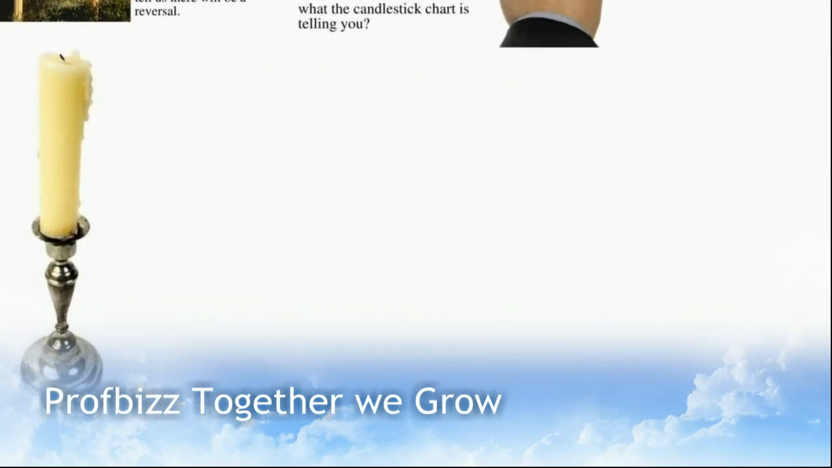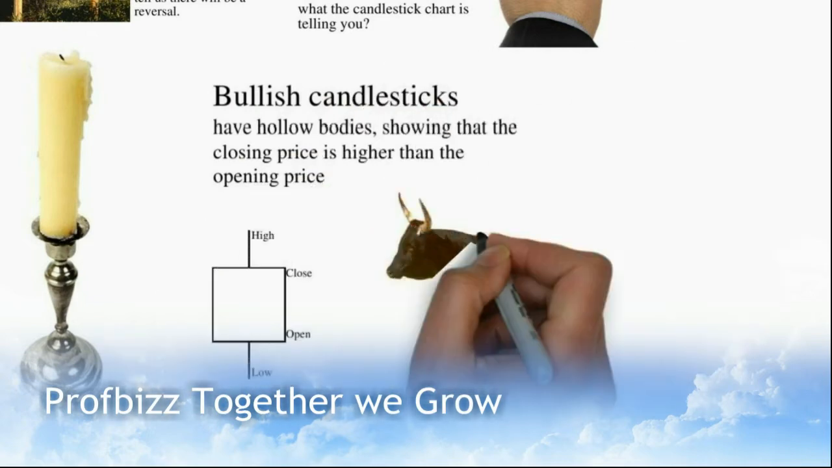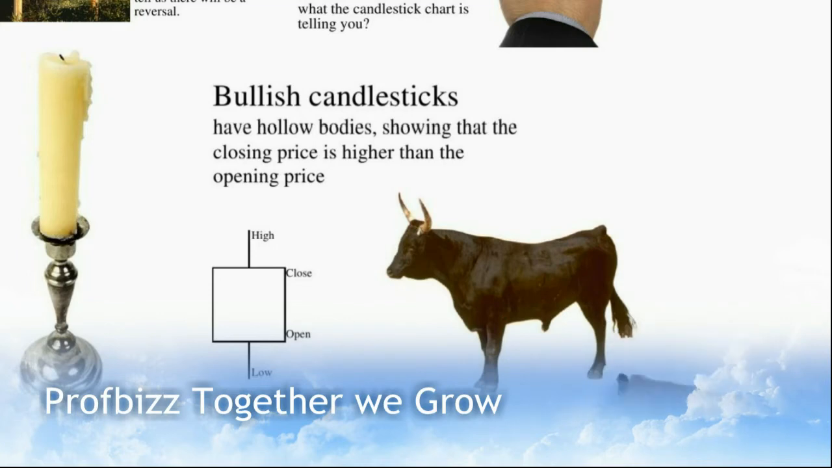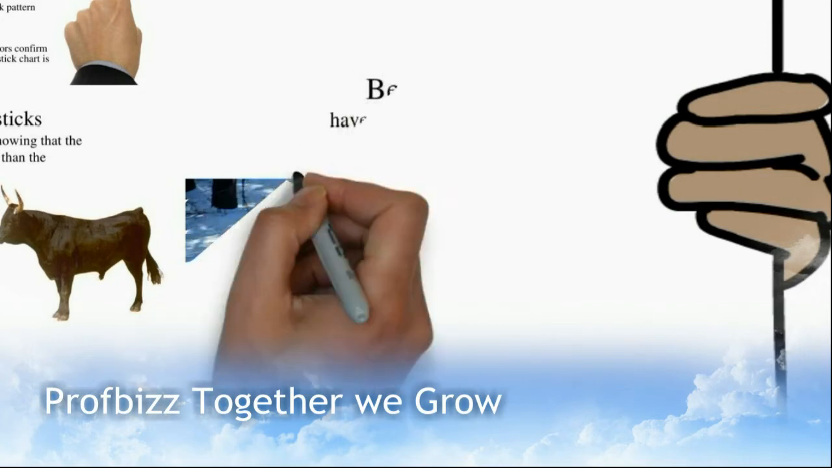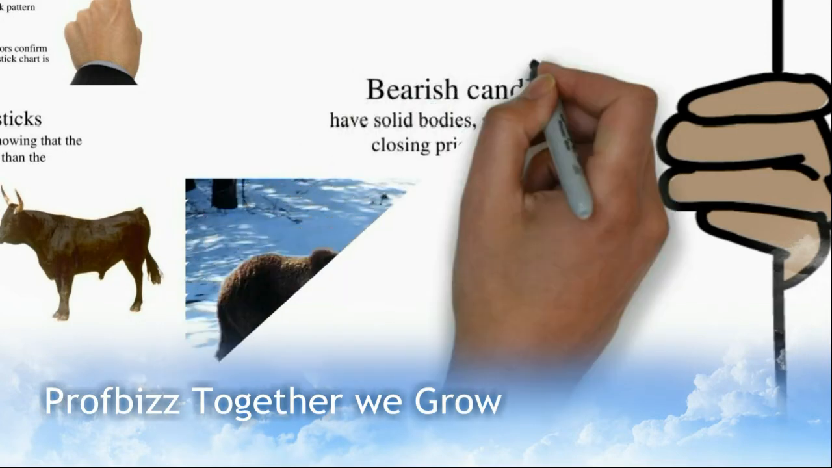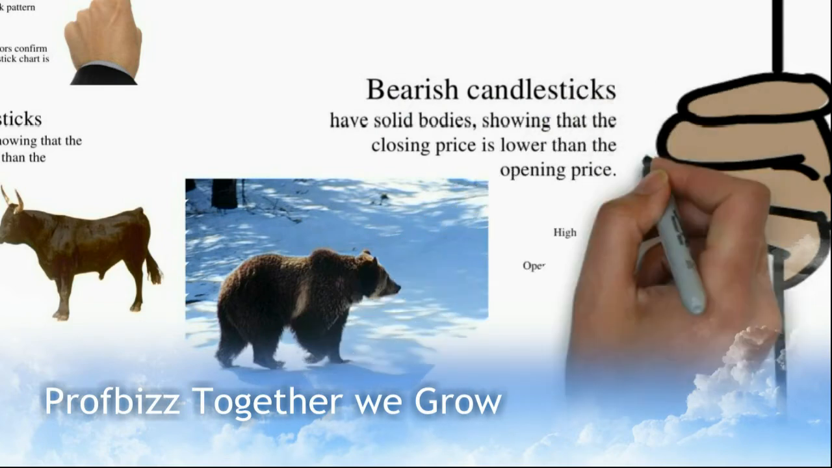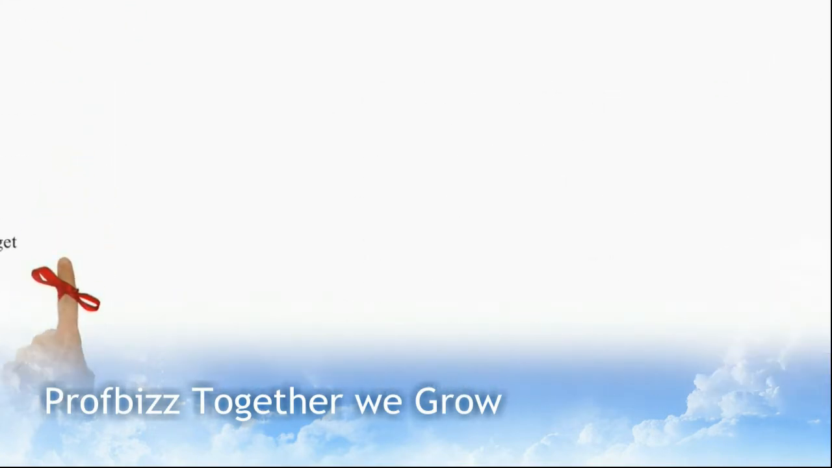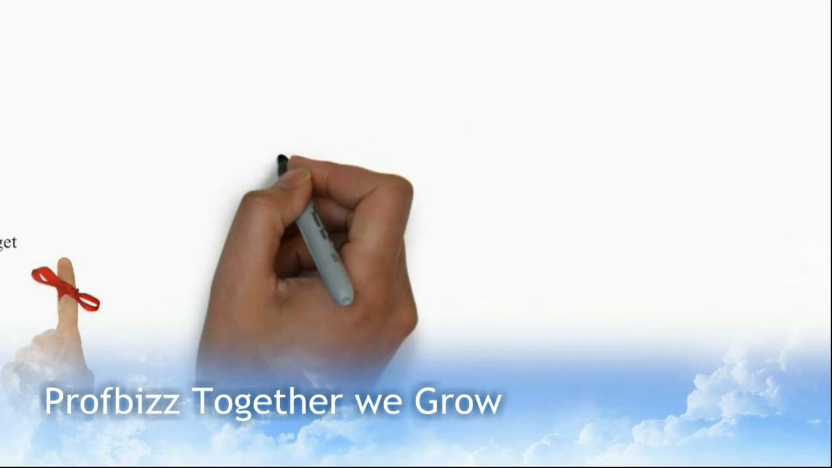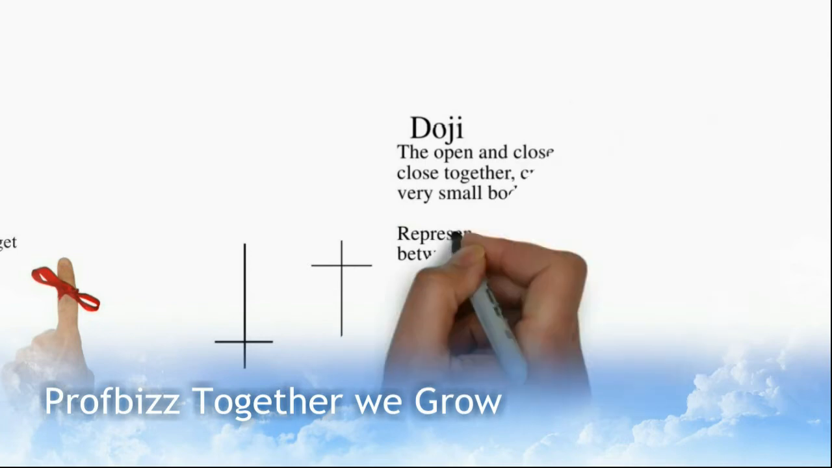Now, what is a candlestick? A candlestick has three major parts. It has a real body, which is a rectangular shape. Then the upper line indicates the upper wick or shadow, buying pressure. The lower vertical line means the lower wick or shadow, selling pressure. Bullish candlesticks have hollow bodies, showing that the closing price is higher than the opening price. Bearish candlesticks have a solid body, showing that the closing price is lower than the opening price.